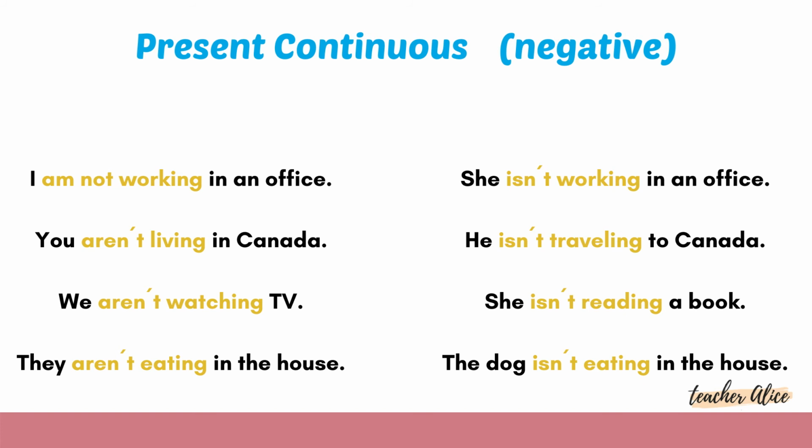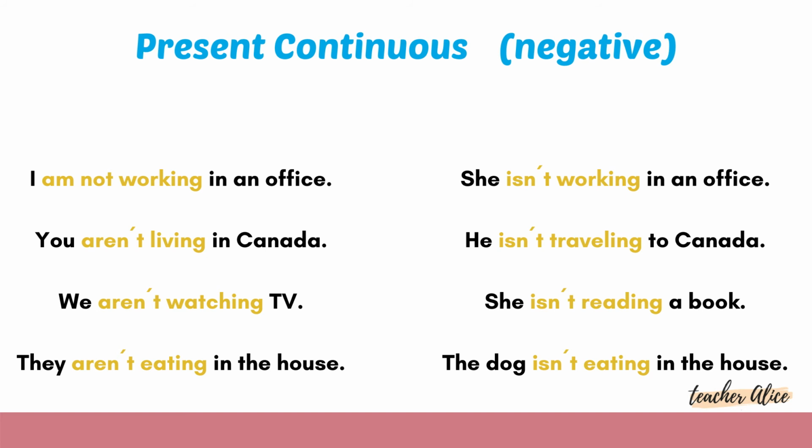Okay, talking about are, aren't, or are not. Both are correct. You aren't living. We aren't watching. They aren't eating. Okay, or are not watching, or are not eating. Both are correct. What about is, isn't, or is not?